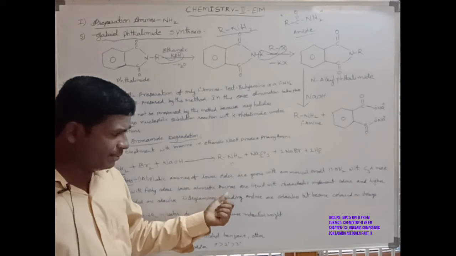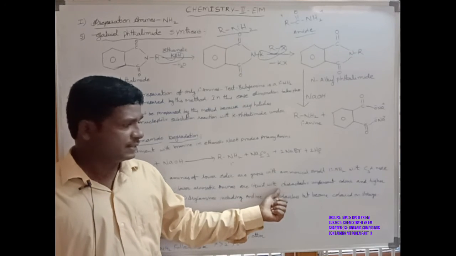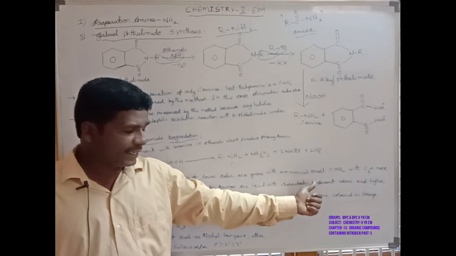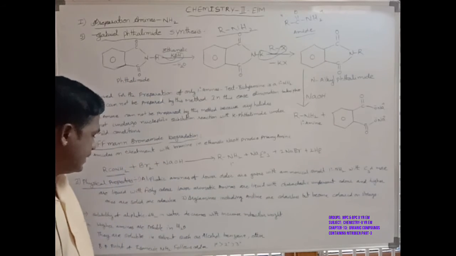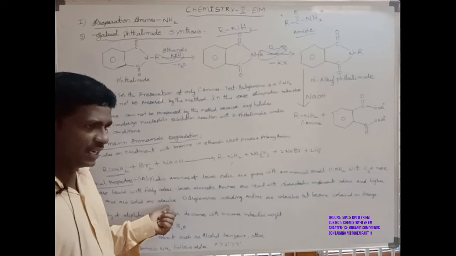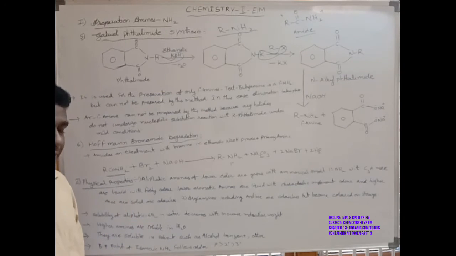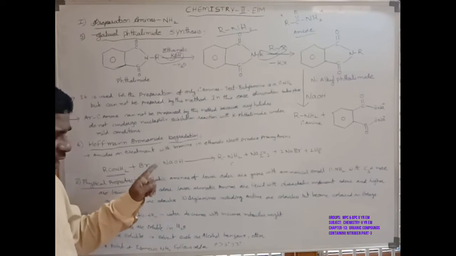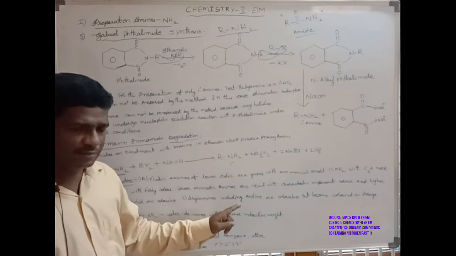Lower aromatic amines are liquids with a characteristic unpleasant odour, and higher ones are solid or odourless. That is the physical property. That is the first one: aliphatic primary amines of the lower order.